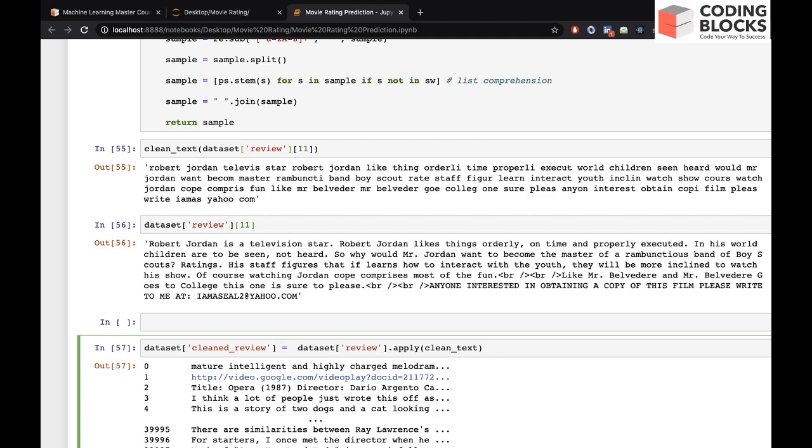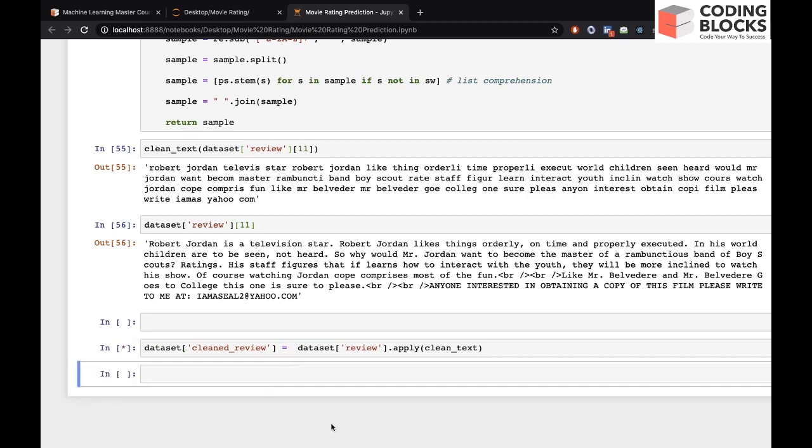So let's do shift enter. It will take some time since it is pre-processing 40,000 reviews. It can take around 1 or 2 minutes depending on the processor speed. Let's wait for this pre-processing to complete, and then we will create our model. We will use an artificial neural network. We will use Keras and create our neural network for this project.